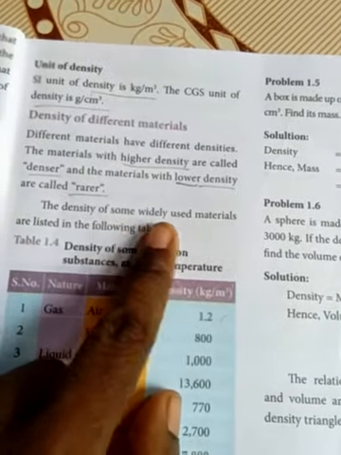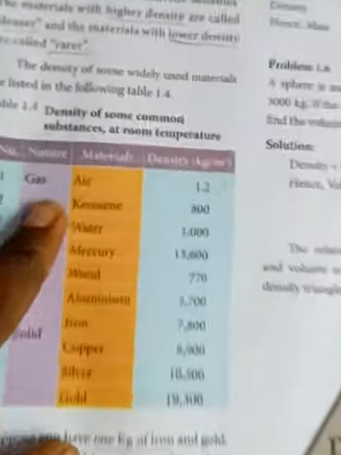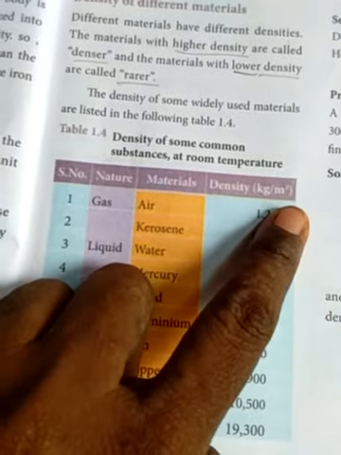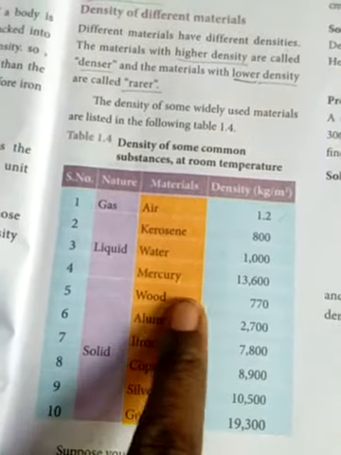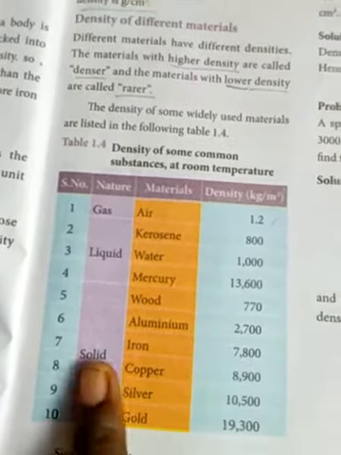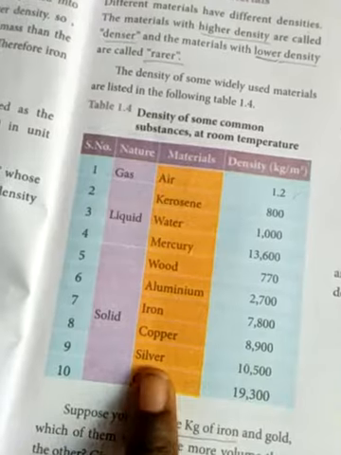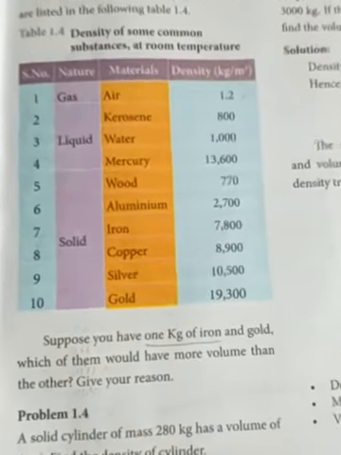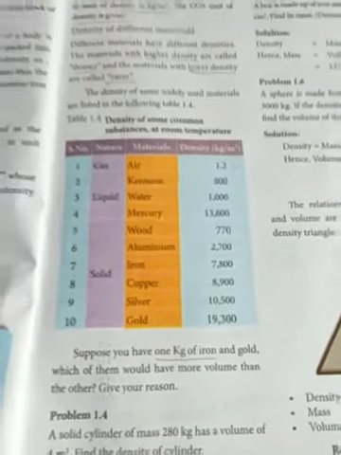The densities of some widely used materials are listed in the following table. Gas, air: 1.2 kilogram per meter cube. Kerosene 800. Liquid, water 1000, mercury 13600. Wood 770, aluminum 2700, iron 7800. Solid, copper 8900, silver 10500, gold 19300. Suppose you have 1 kg of iron and gold, which of them would have more volume?